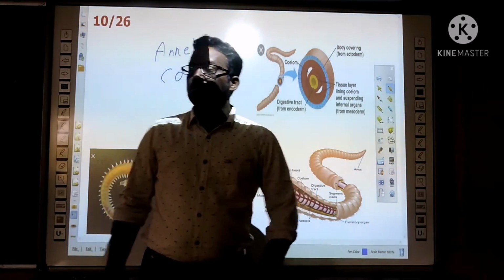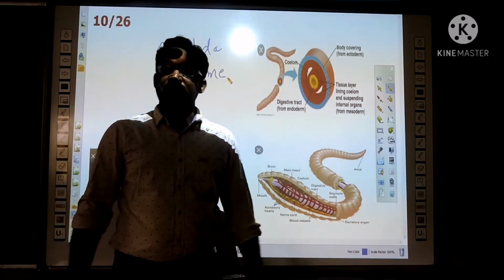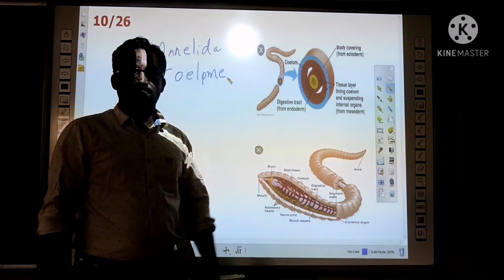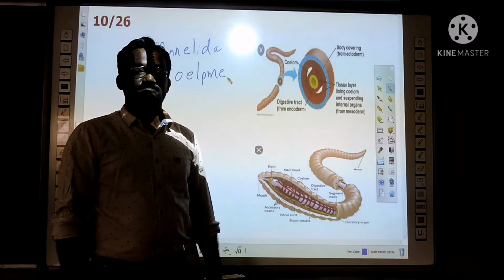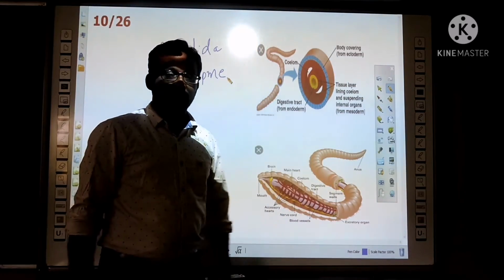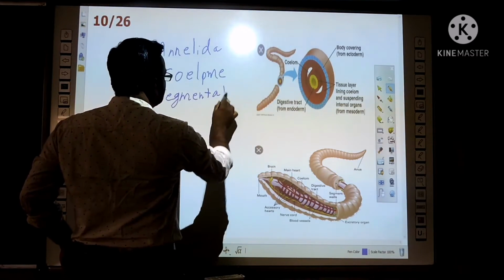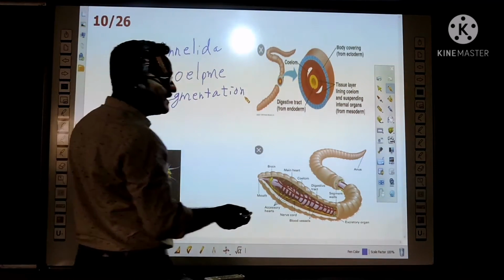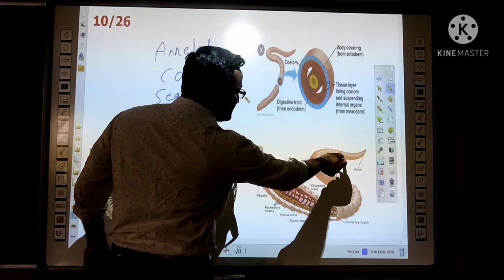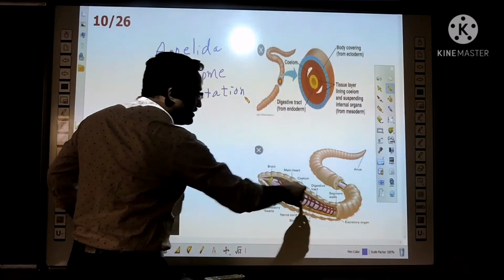Since it has the coelom, there is differentiation, that means formation of true tissues and true organs. How are those organs present in their body? That is interesting. The organ differentiation occurs in a segmental form. So there is segmentation in the body. From anterior to posterior, that means from top to bottom, you can see segments, right? These are arranged one after another. In those segments, the organs are arranged.